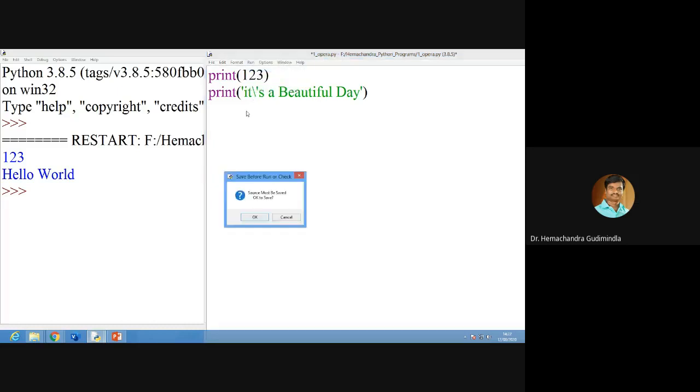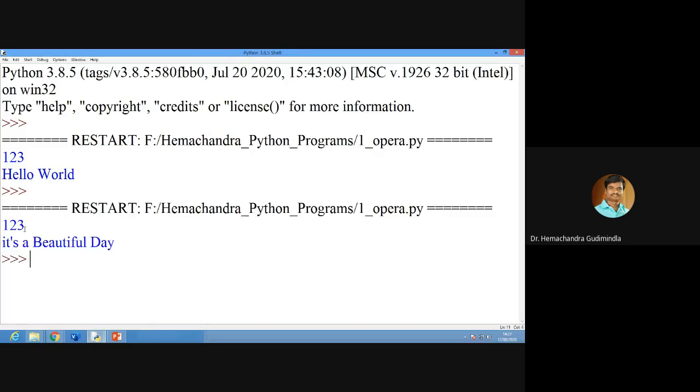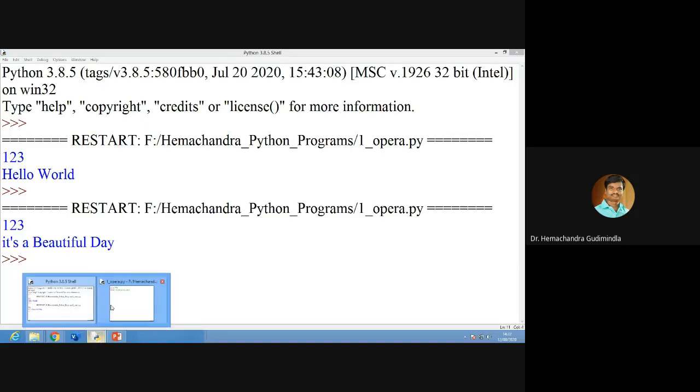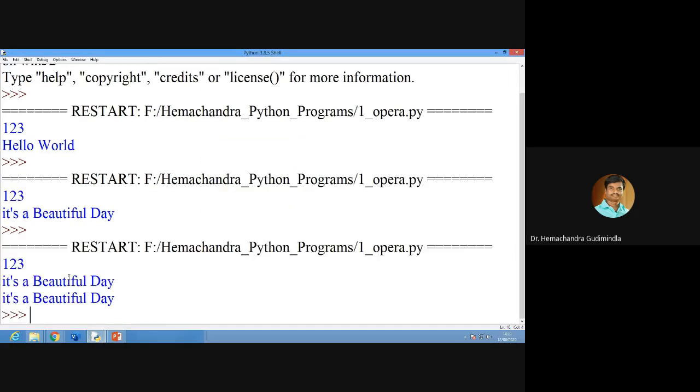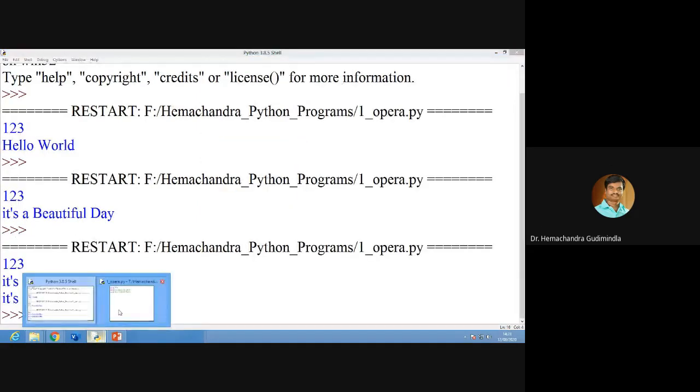Now run this one, and you will see it's a beautiful day. Sir, I don't want to use the backslash. What do I have to do? Use double quotes instead of single quotes. Now it will run. You see that it runs, right?